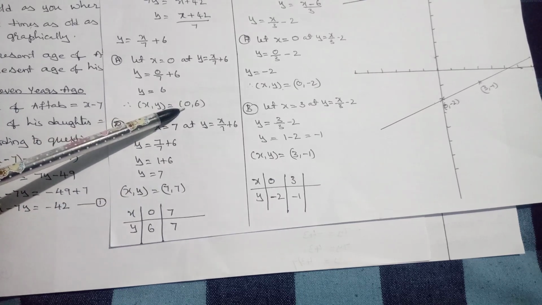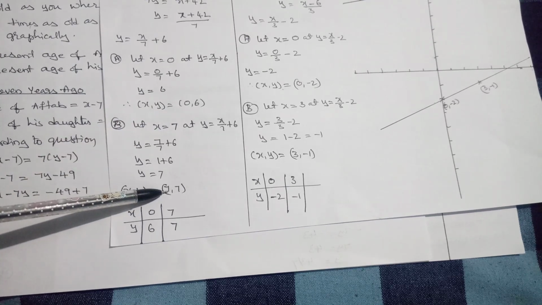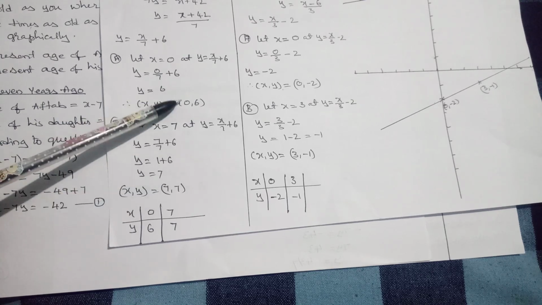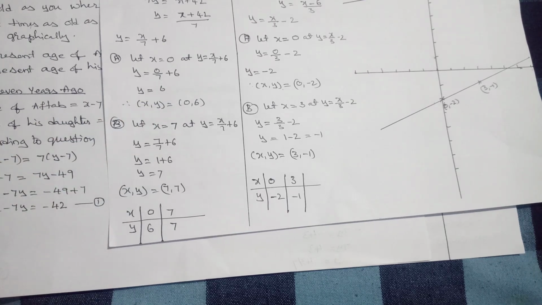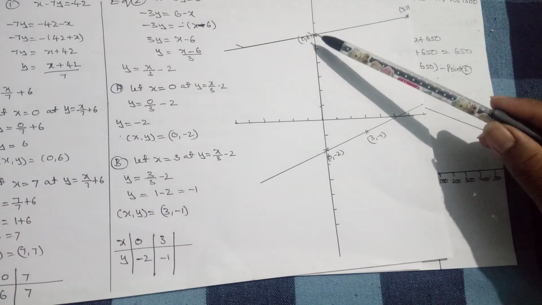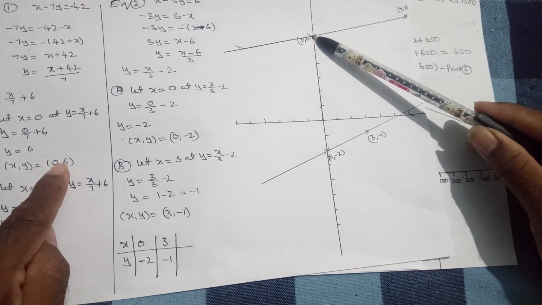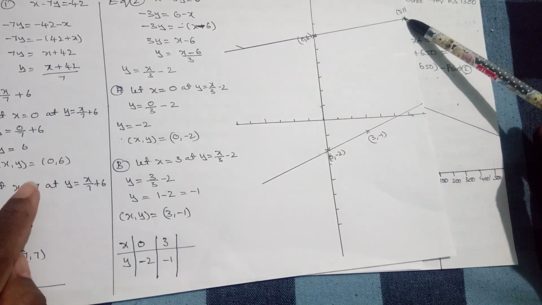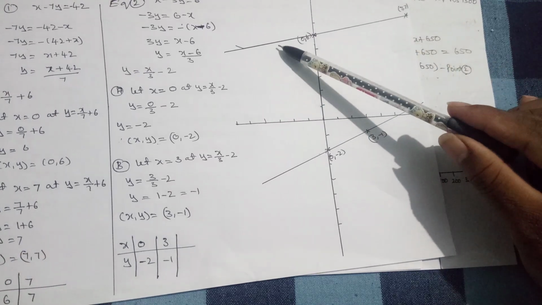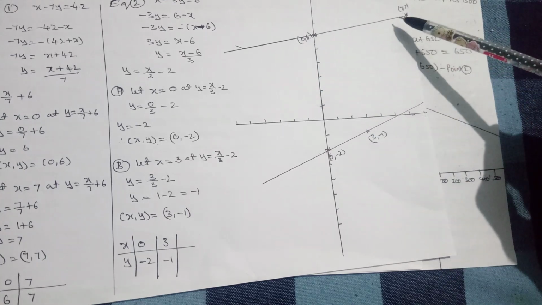The first coordinate is 0 comma 6 and the second coordinate is 7 comma 7. Plot them on the graph. If you join these two points, you get a straight line.